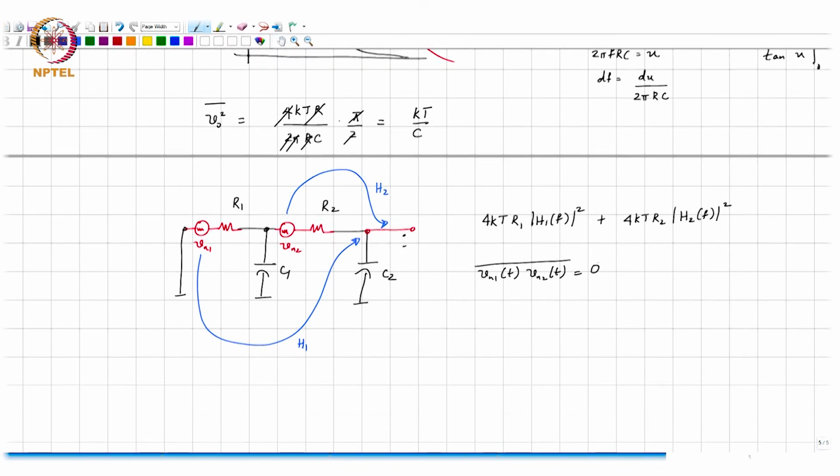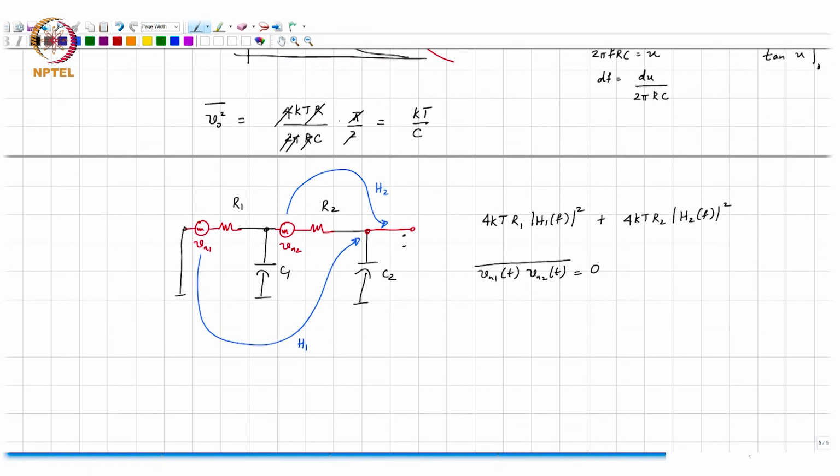So this is where, if you want to find the mean square noise at the output of the network, you need to find transfer functions from multiple input sources to the same output, right? And as you know, you could do this by superposition, but as we've seen, it takes a very long time, simply because you are doing the same old calculations over and over again.